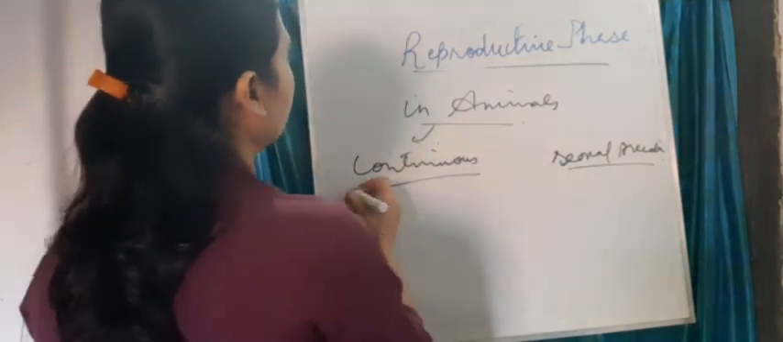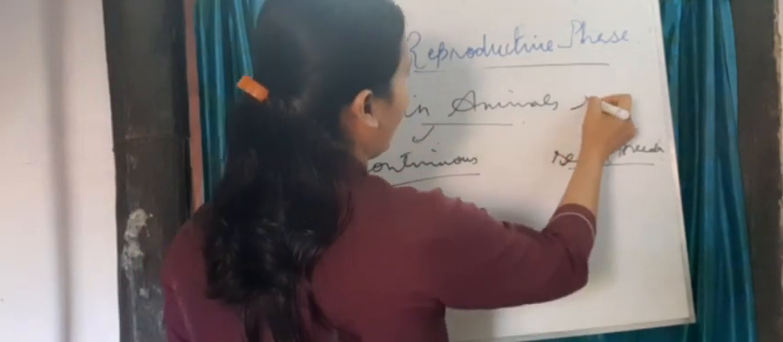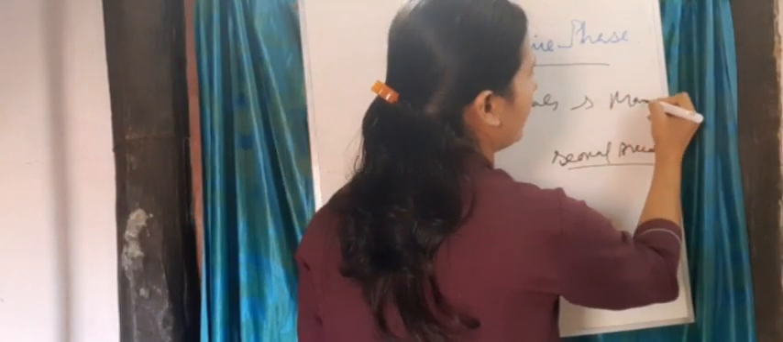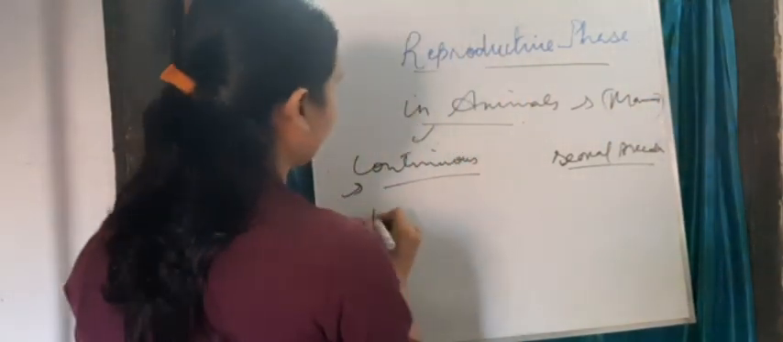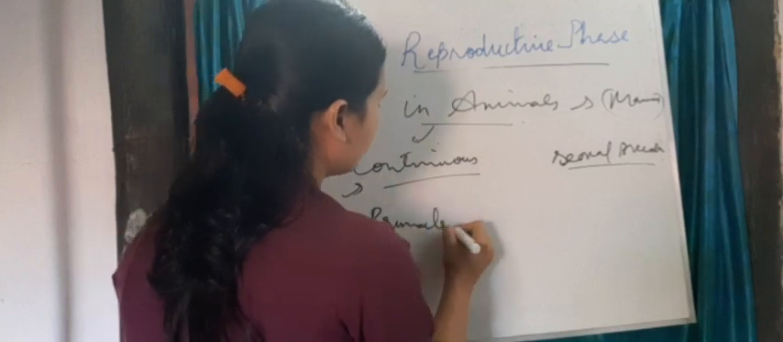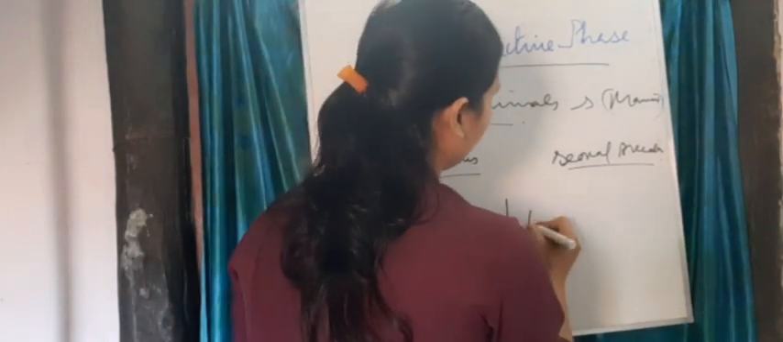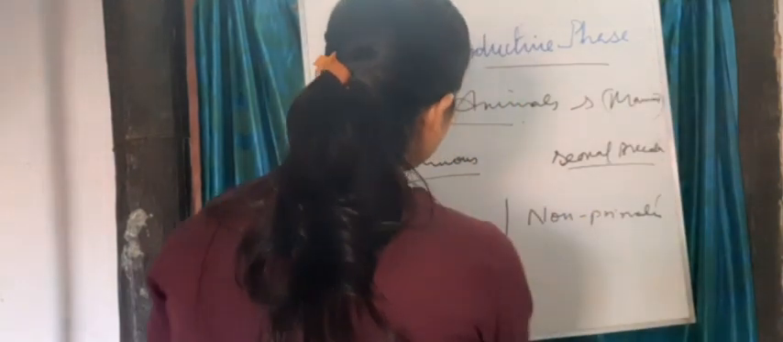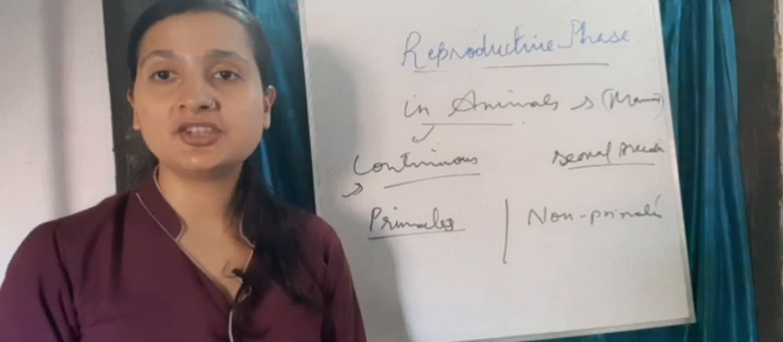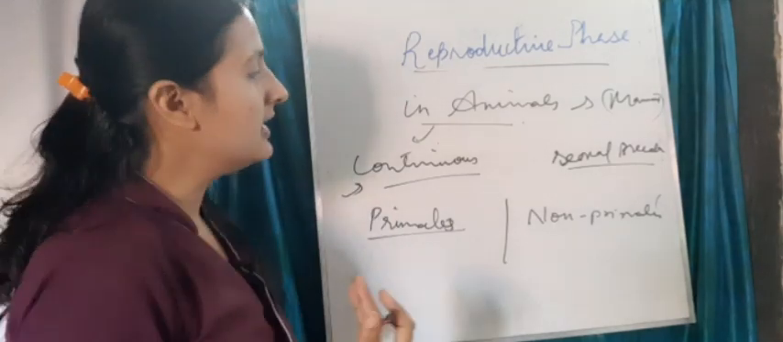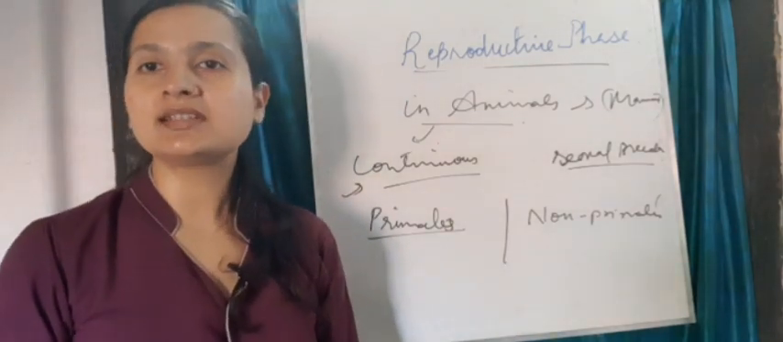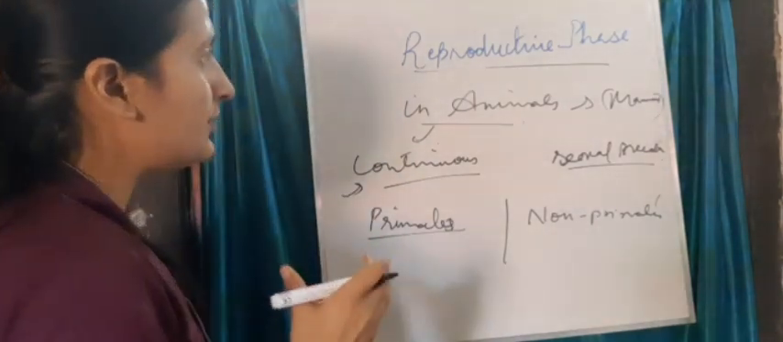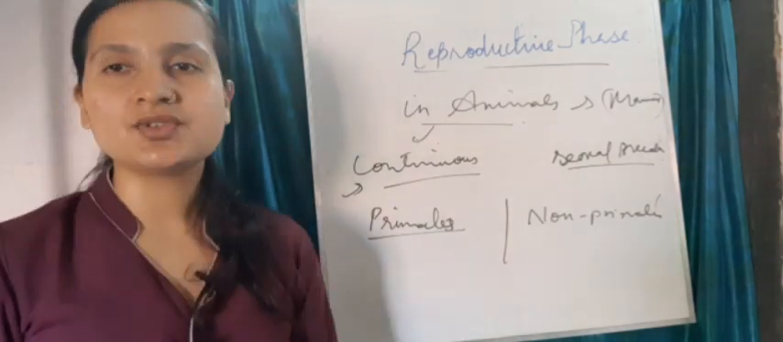So before coming to this, let us see animals. If I say mammals, mammals are either primates or non-primates. Primates are monkey, human being, chimpanzees, this comes under primates, and other animals like cat, dog, cow, all come under non-primates. Now here during reproductive phase, so many changes take place.